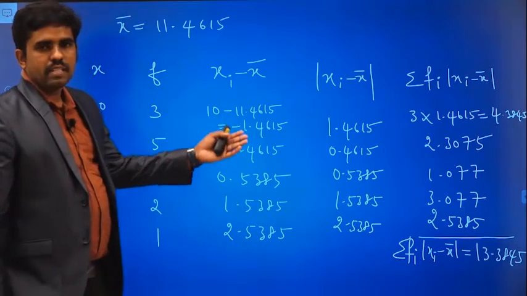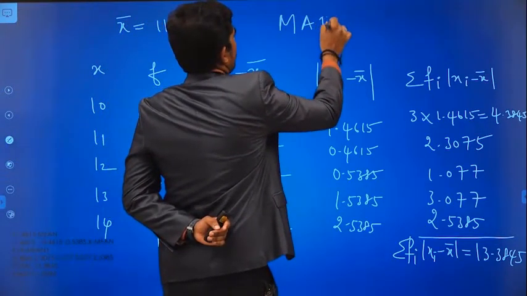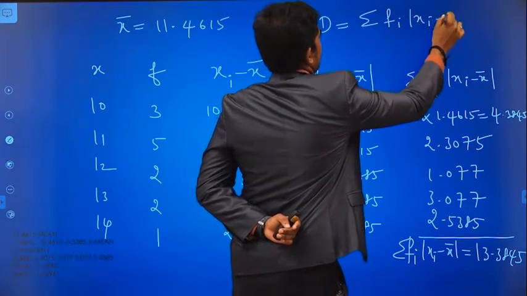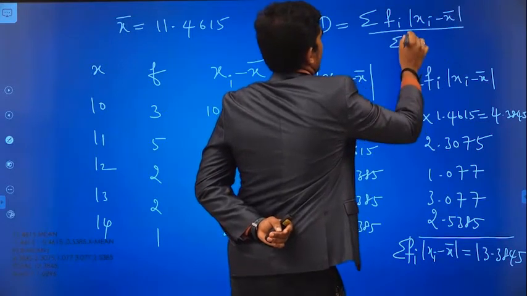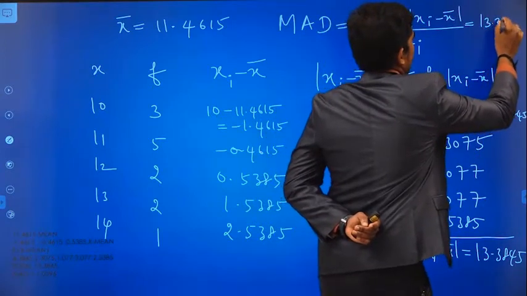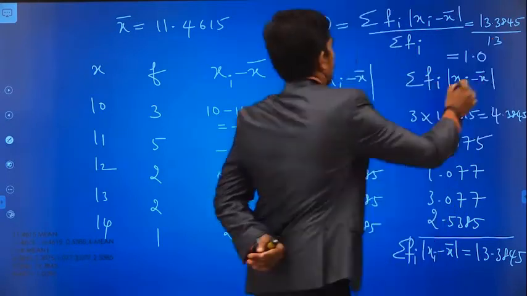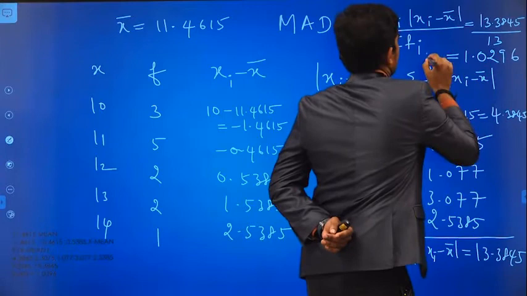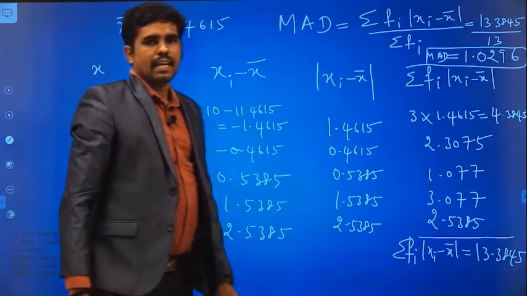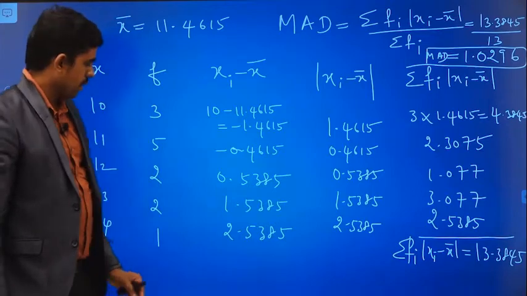Now I am going to use all these values in the formula. So the final MAD, mean absolute deviation, is summation fi into absolute value of xi minus x bar divided by summation fi. So I have got 13.3845 divided by summation f, which gives 1.0296. This is the mean absolute deviation for this given frequency data. In this way you have to find the mean absolute deviation for the given data.